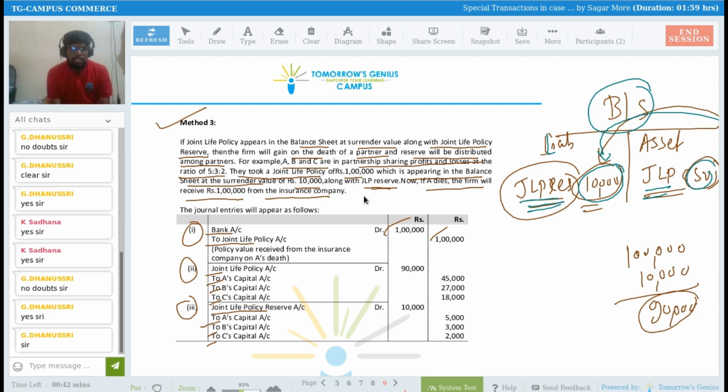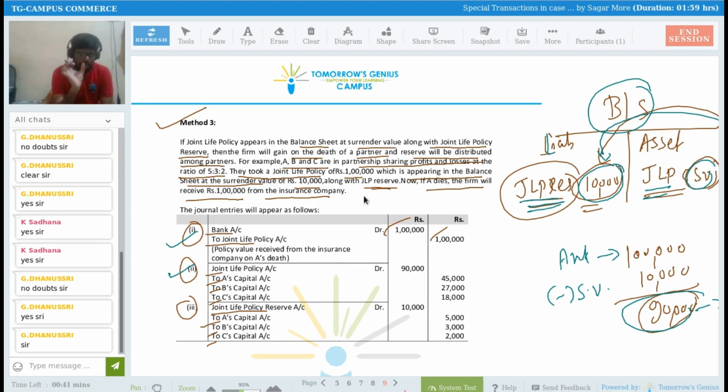So what we have to do here now? First of all, we have to pass journal entry for receipt of that policy amount. Bank account debit to joint life policy. Then, sir, we have to distribute 90,000 rupees. How do I get that? Amount received is 1 lakh minus surrender value 10,000. So balance is 90,000 rupees. And that 90,000 rupees we have to distribute.